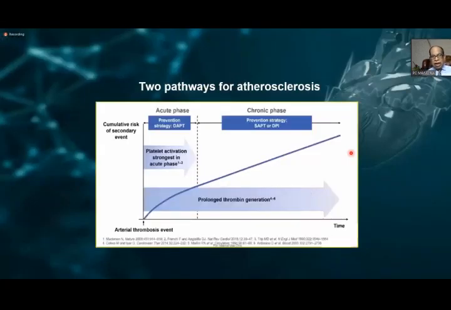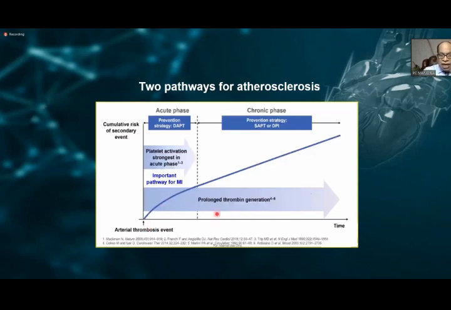Now, when we look at the two pathways of atherothrombosis, as you can see, in the first year, it is platelet activation which predominates and is maximum at the onset of ACS. And therefore, DAPT in the initial stages and then escalation at the earliest time possible has become the standard of care.